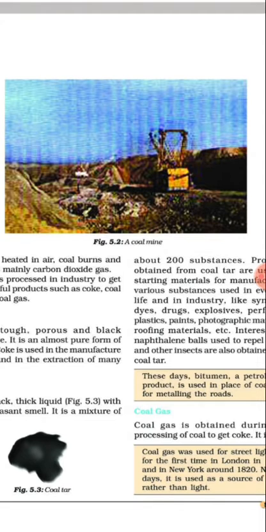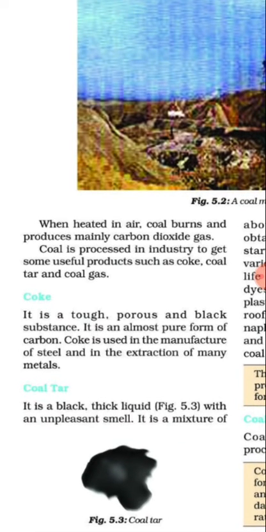So, let us discuss coke. It is a tough, porous and black substance. It is almost a pure form of carbon. Coke is used in the manufacture of steel and in the extraction of many metals. So, when coal is processed, some important components are found: coke, coal tar and coal gas. One of the most important products, coke, is a tough, porous and black substance, and it is the purest form of carbon. What are the uses of coke? Coke is used in the manufacture of steel and also in the extraction of many metals.